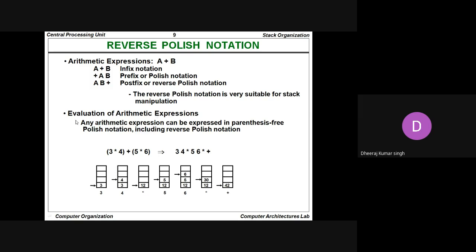So we can perform the evaluation of arithmetic expressions. Any arithmetic expression can be expressed in parentheses-free Polish notation, including reverse Polish notation. For example, 3 cross 4 plus 5 cross 6 equals 3 4 cross 5 6 cross plus.